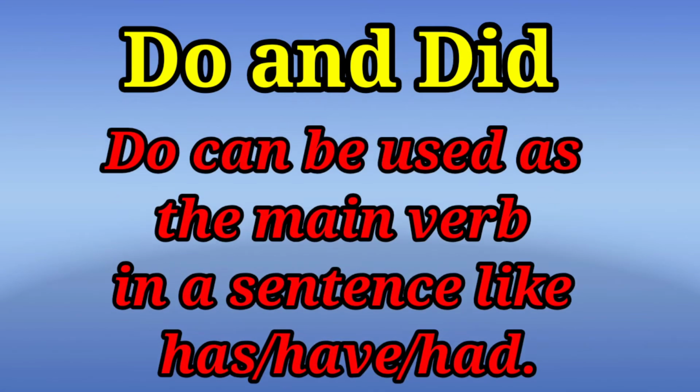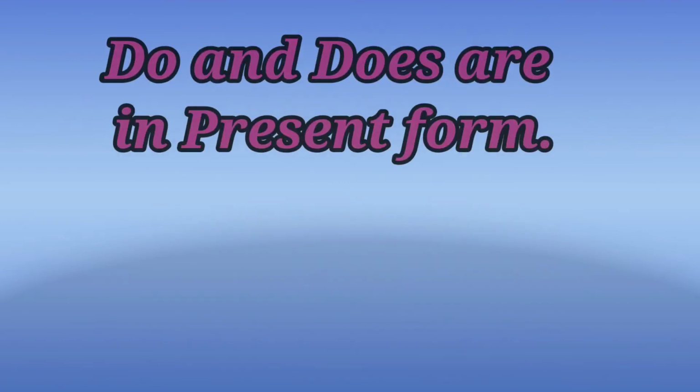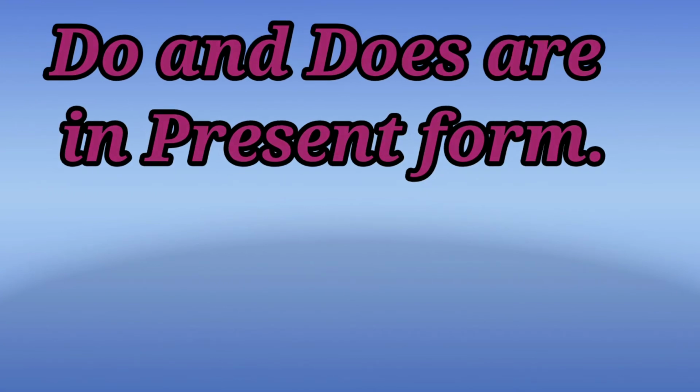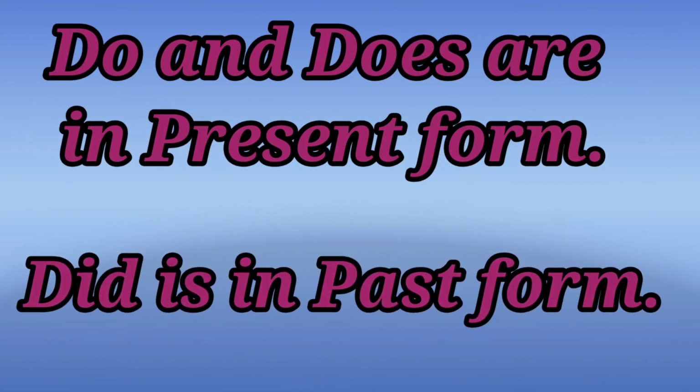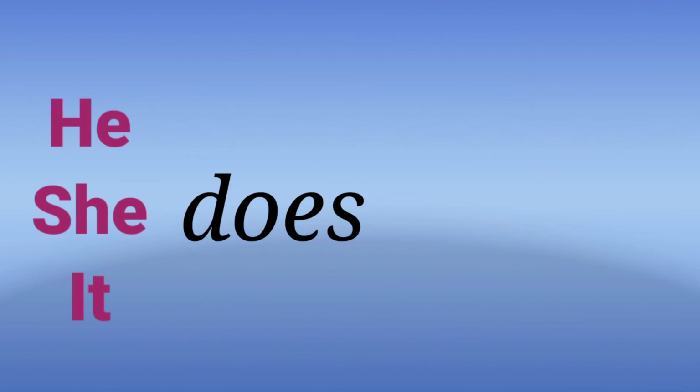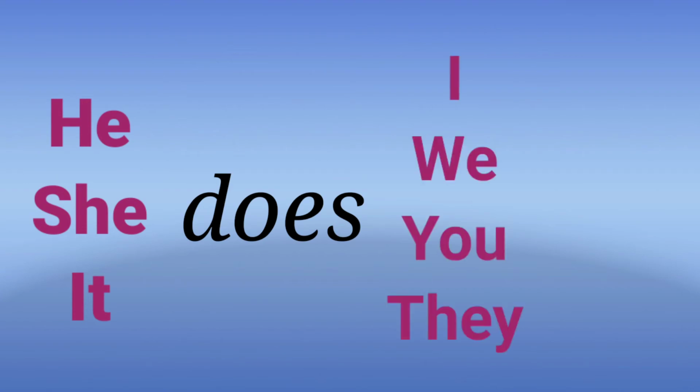Now we are going to see do, did. Do can also be used as a main verb in a sentence, like have, has, had. Do and does are in present form, whereas did is in past form. For pronouns like he, she, it, you can use does, whereas for pronouns like I, we, you, they, you can use do.